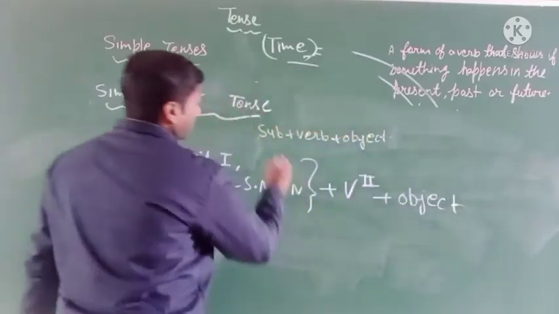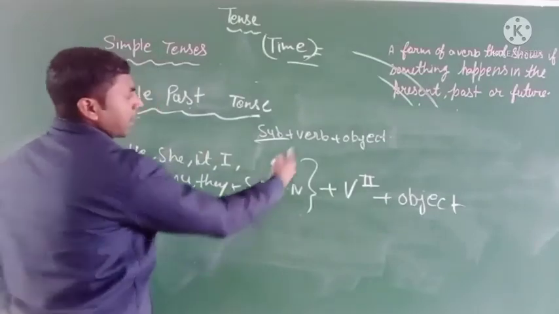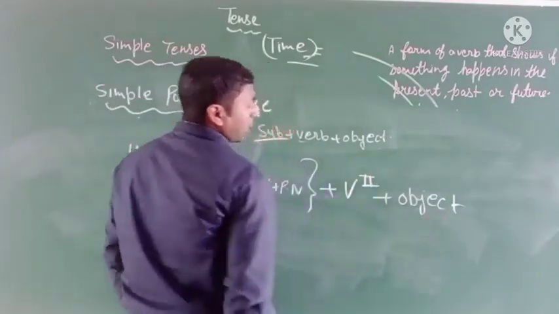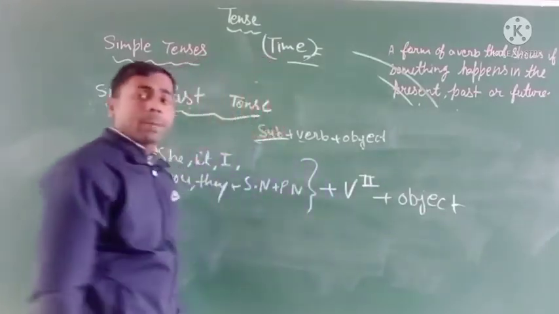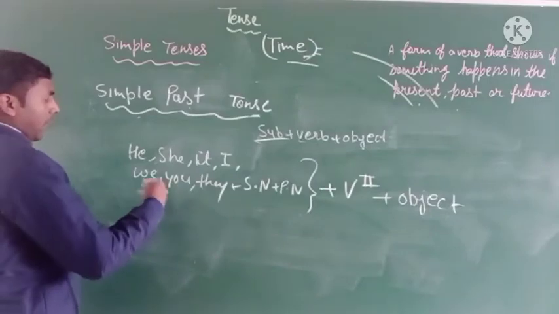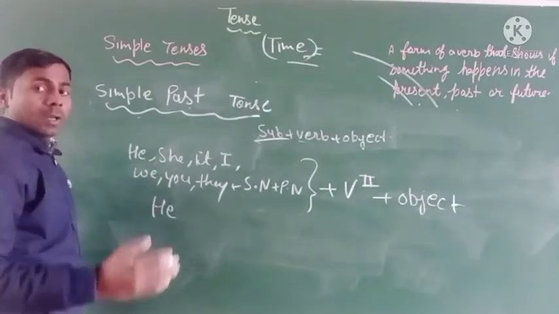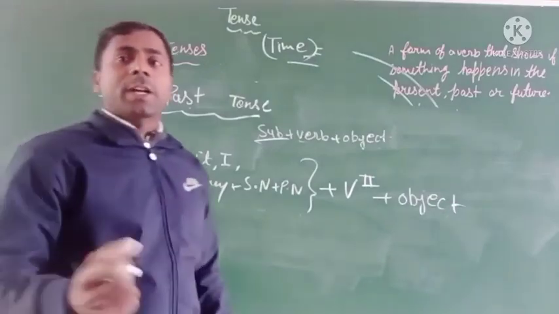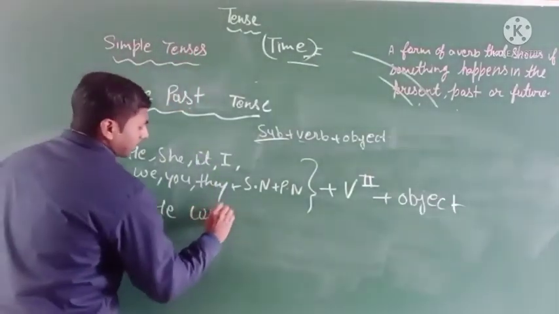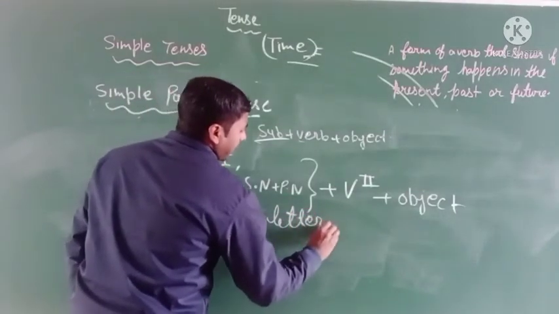Okay. The structure of the sentence: subject, all these words will be the subject, then verb second form, and then object. The object will be the same. I gave an example. Take any word like "he." Write in the first form, and its second form will be "wrote." He wrote a letter.